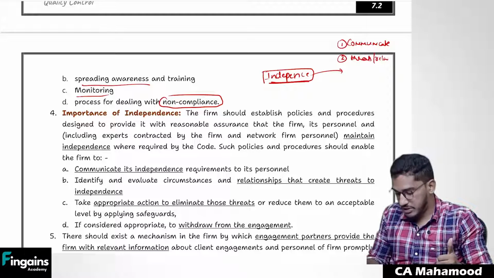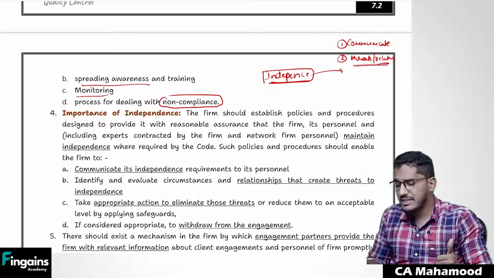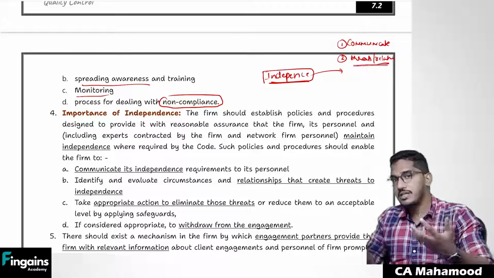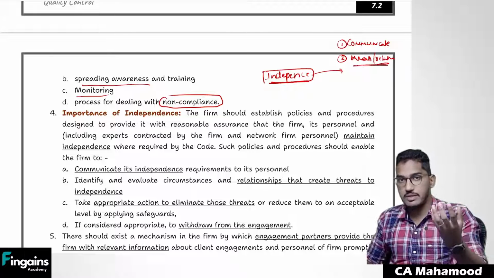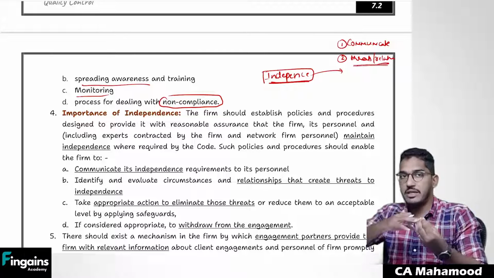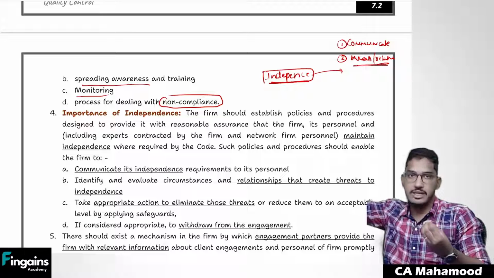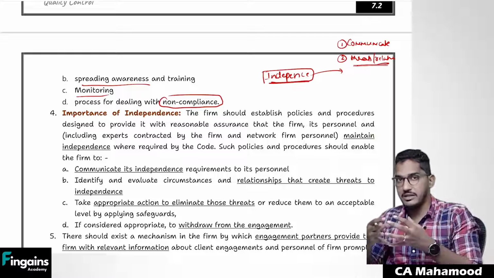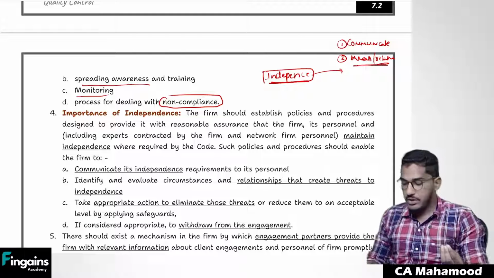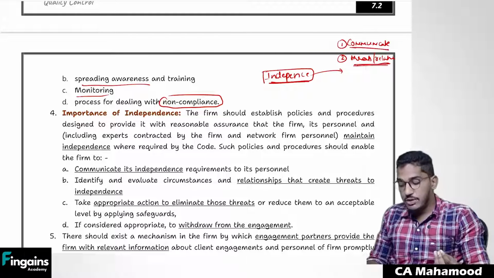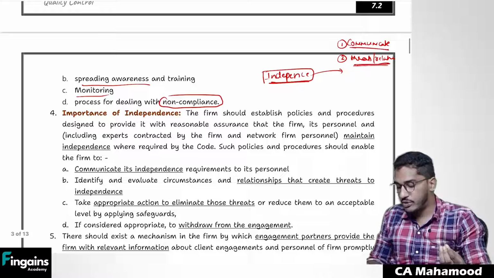Number 2, you have to identify any threats or relationships that can become a threat to independence. For example, one of the partners in your firm has a relative, his brother is a CEO of one client company. So it is leading to a familiarity threat. That relationship is creating a threat. So those kinds of threats you have to identify. So first step, you have to communicate. Number 2, identify relationships that create threat to independence.